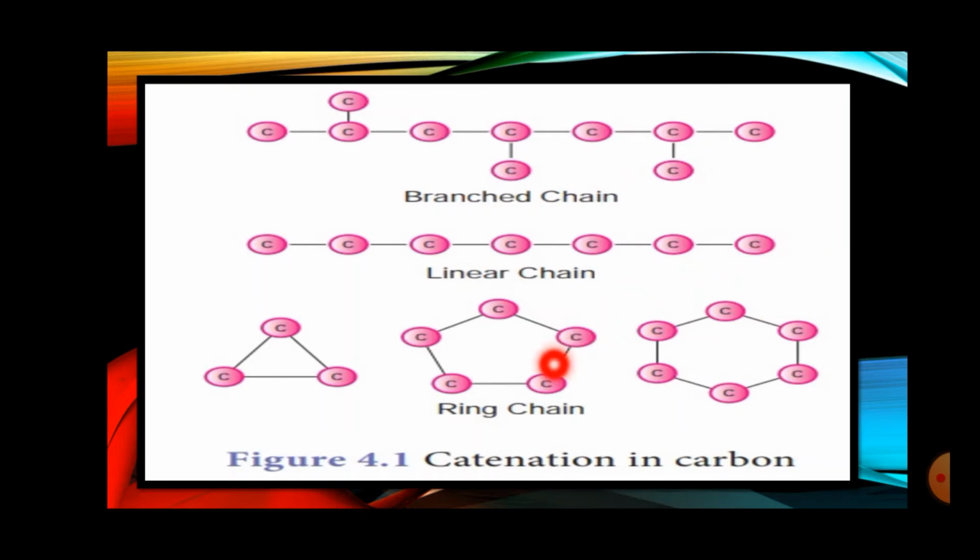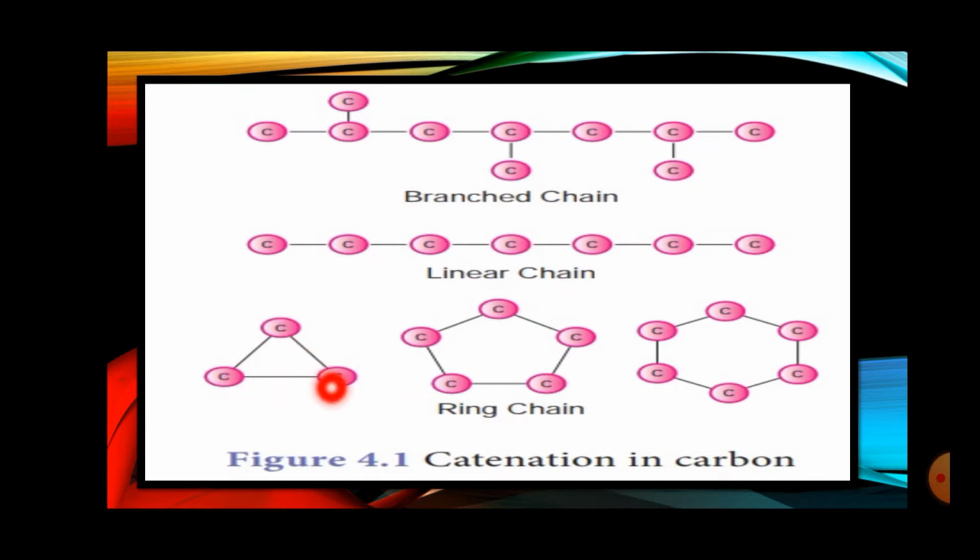Third and the next is ring chain, or it is also called cyclic structure. Cyclic structure means, instead of having an open chain, you can check here, branched and linear, they both are open. But in a ring chain or cyclic structure, carbon atoms are making a closed system. Okay, they are connecting to each other.